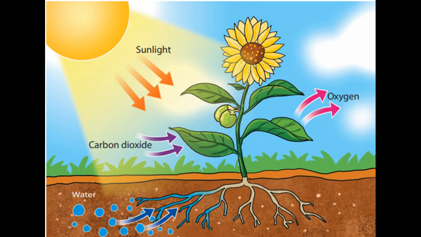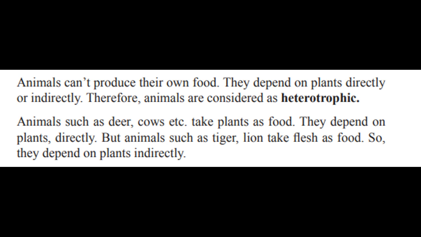Now we are discussing the second characteristic of living beings, that is nutrition. Do you remember we discussed 2 different types of organisms based on the way they take their food, that is autotrophic organisms and heterotrophic organisms. We discussed the autotrophic organisms, which means the living beings who can produce their own food. Now we are going to learn about heterotrophic organisms. Do you remember what heterotrophic organisms are? I already explained to you. Heterotrophic organisms means the organisms that cannot produce their own food.